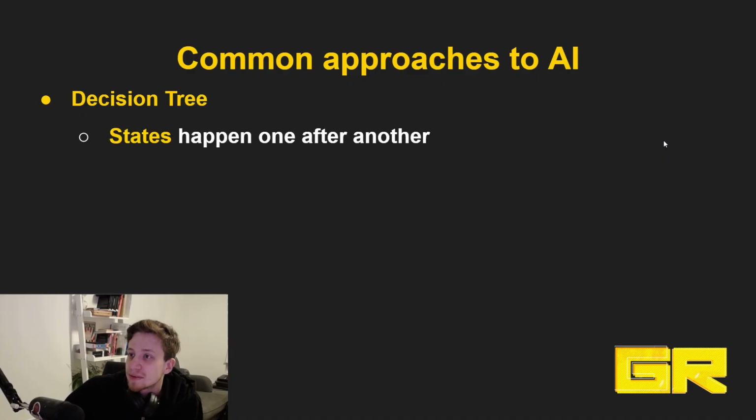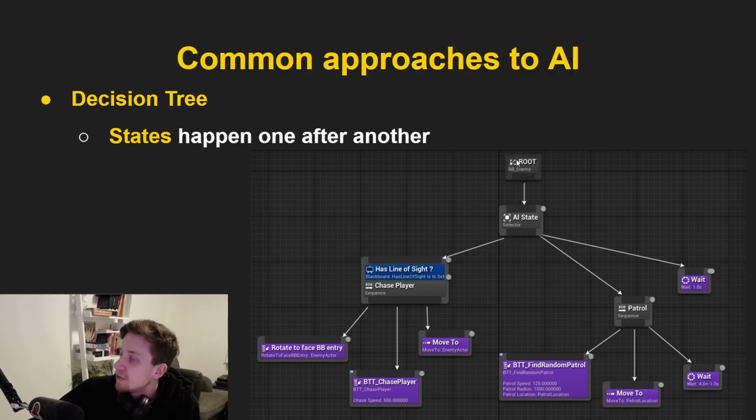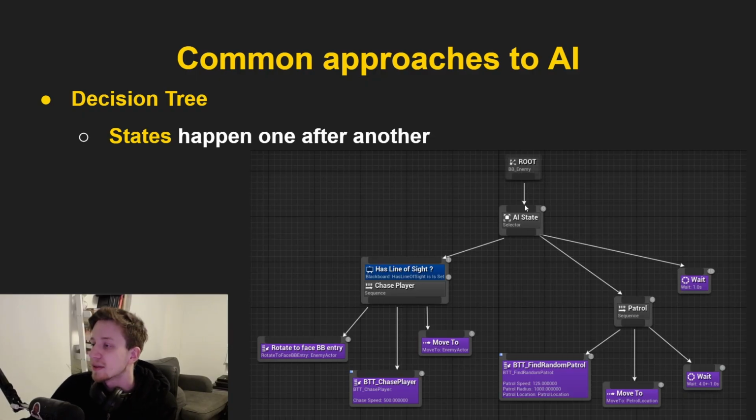How we can think about this is that we have a state, and those states happen sequentially, one after another. We can look at some practical examples. This is exactly from behavior trees, and we can see here that we have three options that this AI can do. We have here some selector, so something that's deciding what the AI does, and depending on some condition, it will go either here, here, or there. Our condition here is quite clearly stated as line of sight. So does our AI see the player?